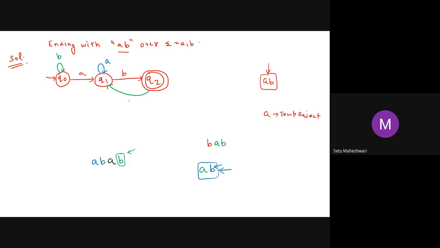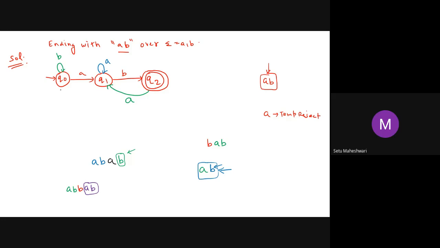For which symbol? We were tracking for symbol A. Similarly, after AB, if I have one B, what am I supposed to have to accept this string? Obviously it's a temporary rejection, but what else may I have so that I will accept it? AB. If I have one AB, then I will accept it. And which state produces AB? Q0.